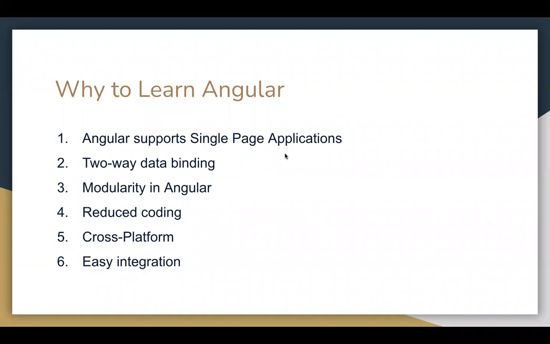Now we have Angular 2, 4, 6, 8. The most stable version is Angular 8, so we will be going through Angular 8. Angular 10 and Angular 11 are now evolving, but we will also cover the major features of Angular 11. There are only a few basic differences between the Angular versions, but eventually the baseline or basics are the same.